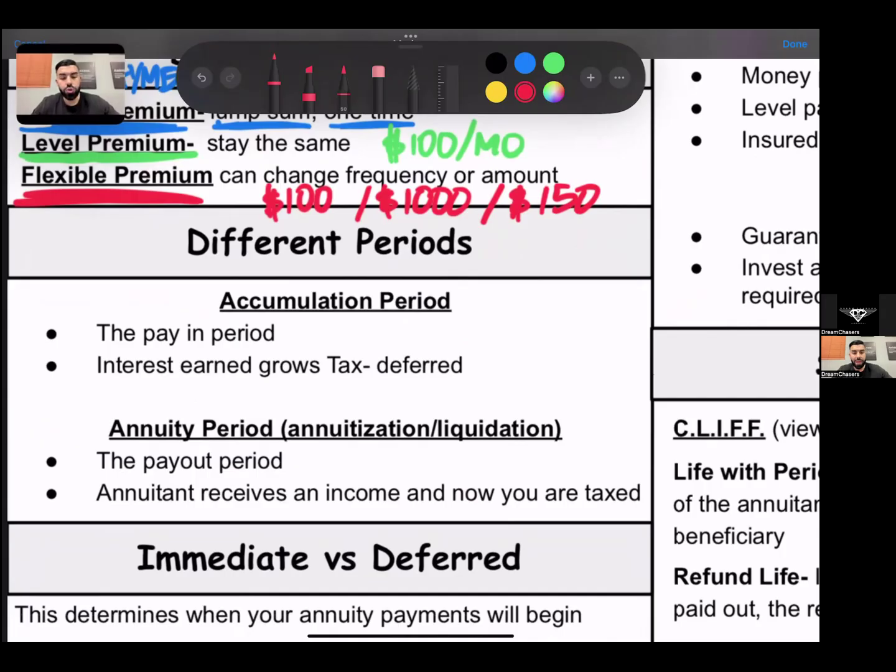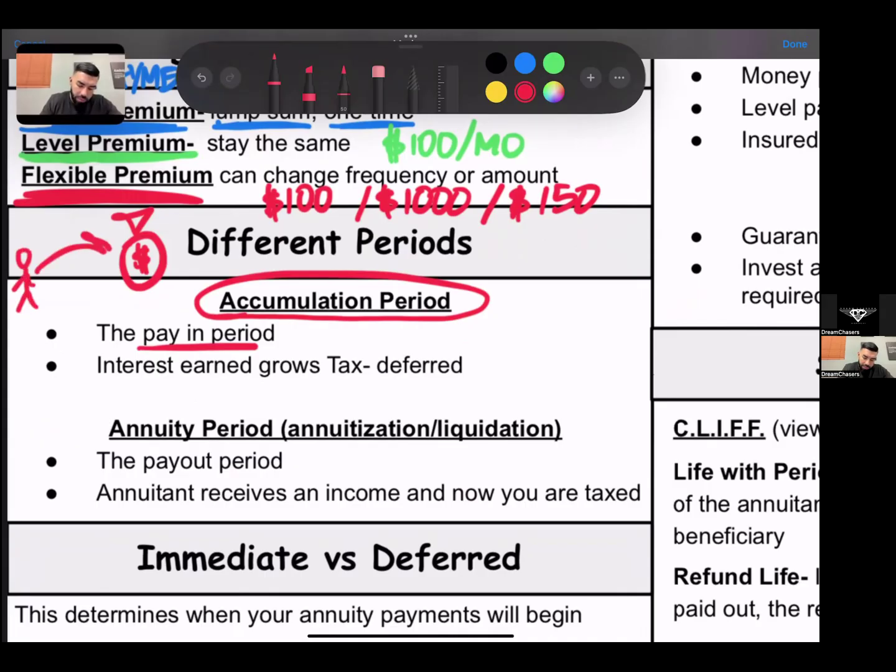Okay. Now, the different periods in an annuity. So there's two main periods in an annuity. There is what is known as the accumulation period, and the accumulation period is also known as the pay-in period. So think you have a bag of money, right, that you're saving for retirement. Let's say this is you right now. You're putting money into this account every single month into this annuity to accumulate, right? You're paying into the annuity so that that money grows.